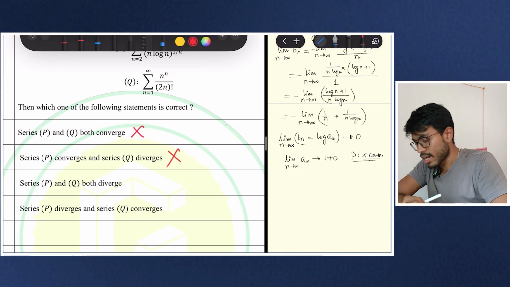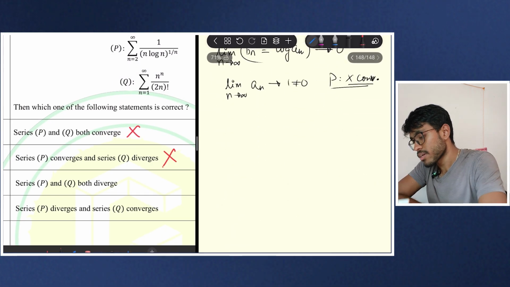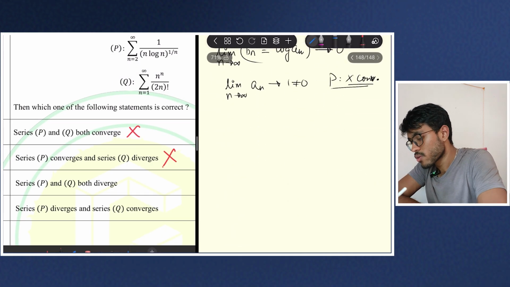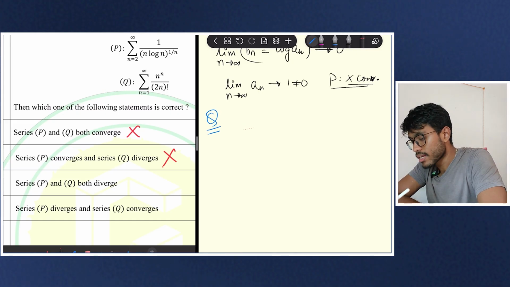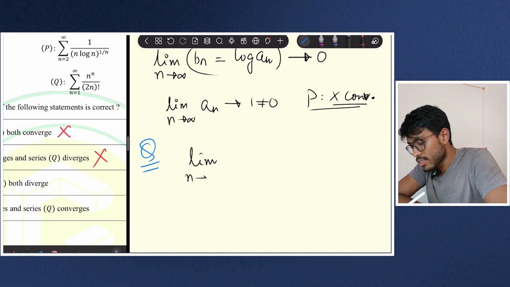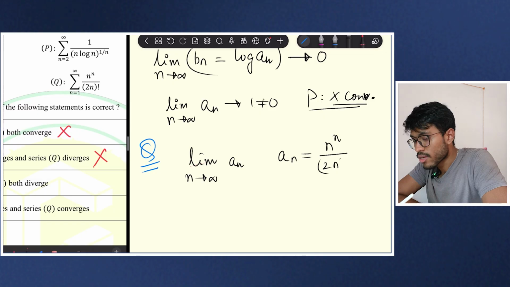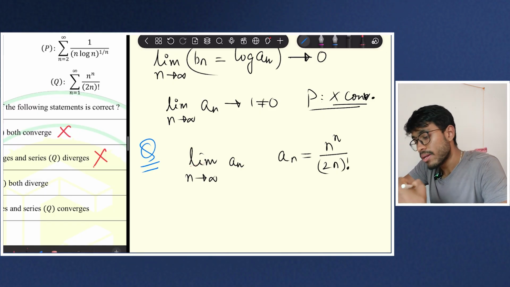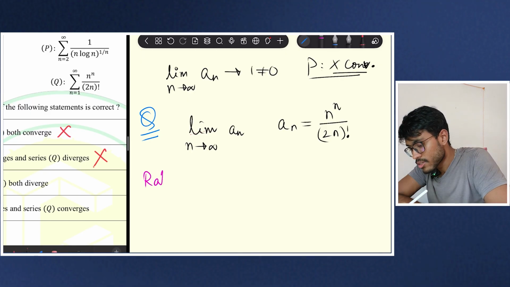Now I have to see whether Q is diverging or converging. So now I will go for Q. If you do the same thing, Q is given as, a_n equal to n to the power n over (2n) factorial. It is very hard to apply a limit with a factorial, so here I will apply the ratio test.